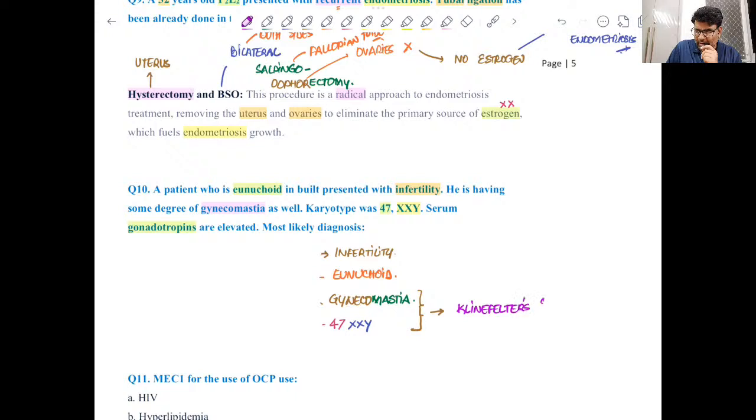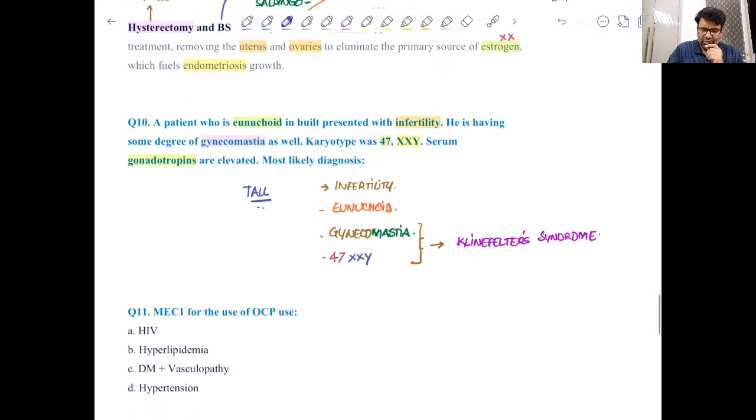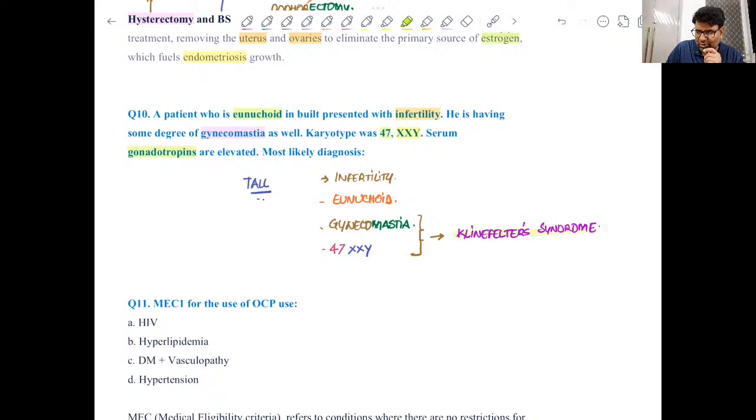So this is Klinefelter's syndrome, and here the patient will be tall. So you see a tall male, with infertility, gynecoid features, gynecomastia, 47XXY, straight away you can mark the answer as Klinefelter syndrome. And this question has been repeated many number of times, so it's a repeated question.